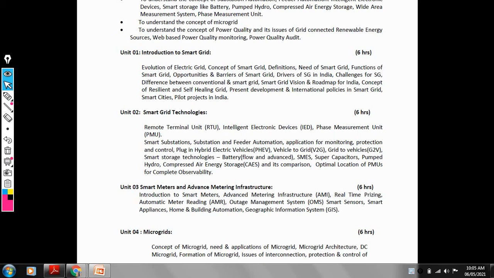Energy is stored in the form of battery, in the form of DC, that is, we need DC microgrid. Then also the formation of microgrid, then issues of interconnection, then protection and control